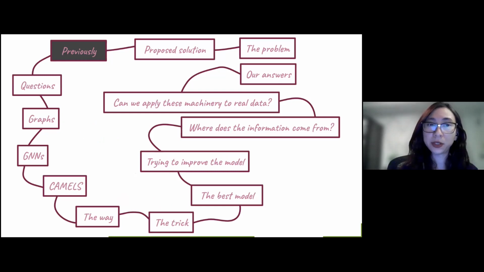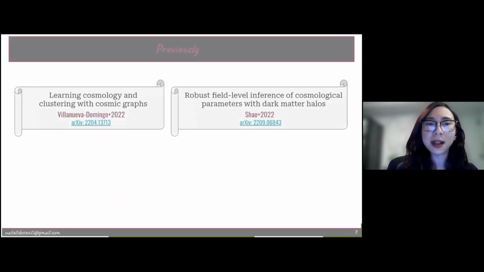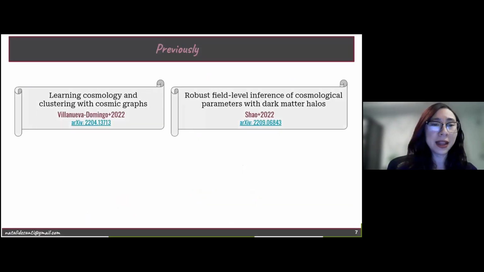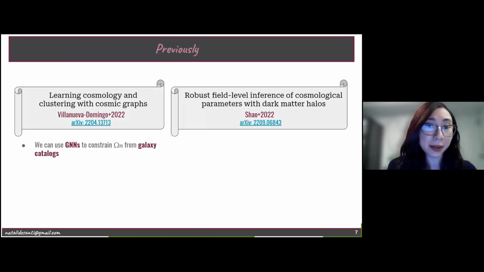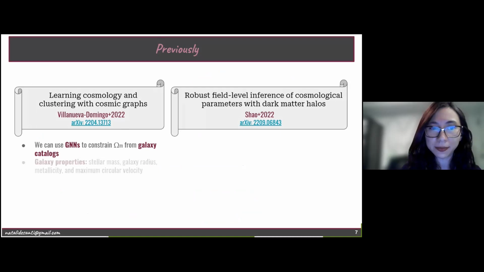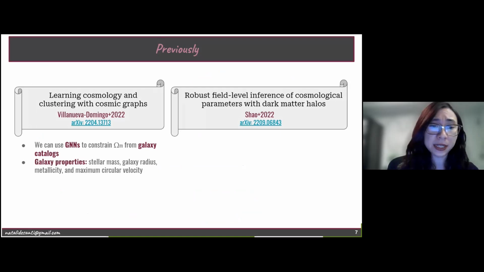Previous to this present work, we have two amazing works. The first one, where Pablo and the other authors showed that they can indeed use GNNs to constrain omega matter from galaxy catalogs. They were using galaxy properties such as stellar mass, galaxy radius, metallicity, and maximum circular velocity.